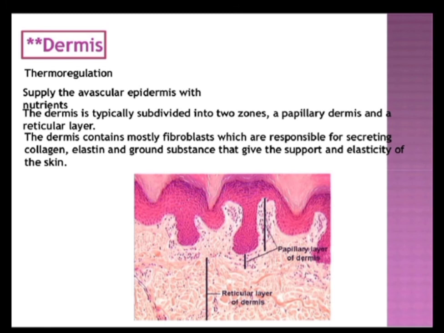All the accessories of the gland are lying here in this reticular layer, that is the appendages of the skin, because of which we call it the integumentary system. We have got the accessories of the skin, that is the sebaceous glands, the sweat glands, the hair follicles, the hair root and the hair shaft. All these are the accessories, and nails also.